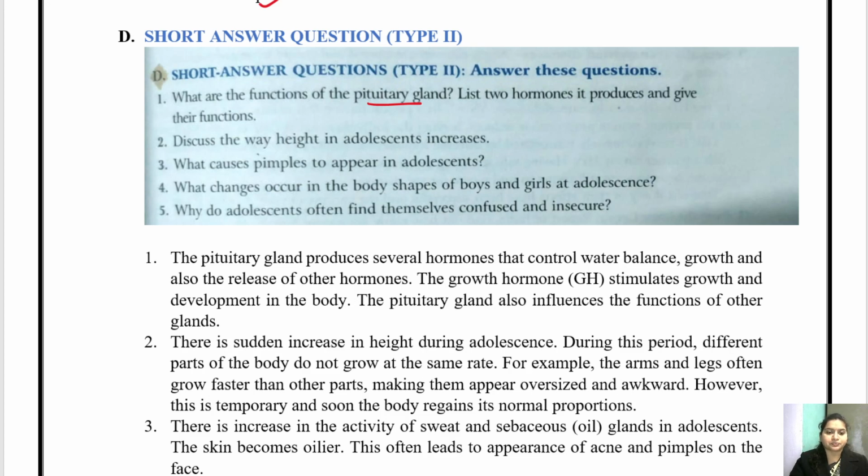So, the pituitary gland produces several hormones that control the water balance, growth, and also releases other hormones. This is where we are very clear about it. So, what are the 2 hormones it produces? It produces growth hormone, that is GH, which stimulates the growth and development of the body. The pituitary gland also influences the function of other glands.